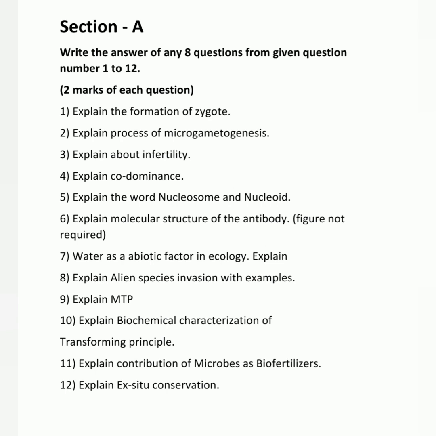Section A. Here you have to write any 8 questions out of 12 and each carries 2 marks. 1. Explain the formation of zygote. Chapter number 1. 2. Explain the process of microgametogenesis or microsporogenesis. Chapter number 2. 3. Explain infertility. Chapter 3. 4. Explain codominance. Chapter 5. 5. Explain the words nucleosome and nucleoid.